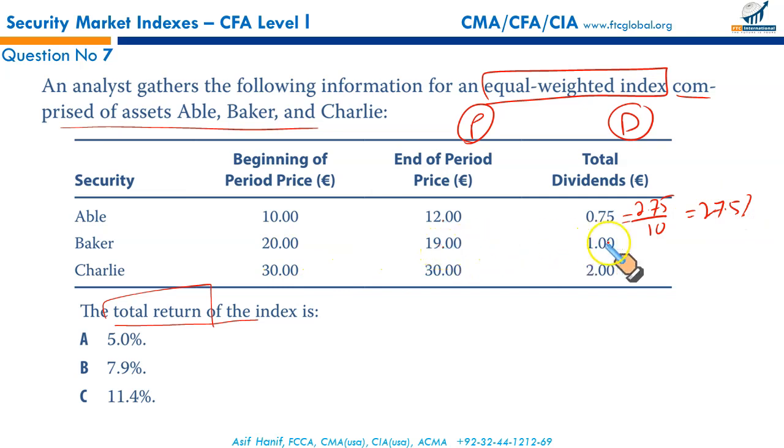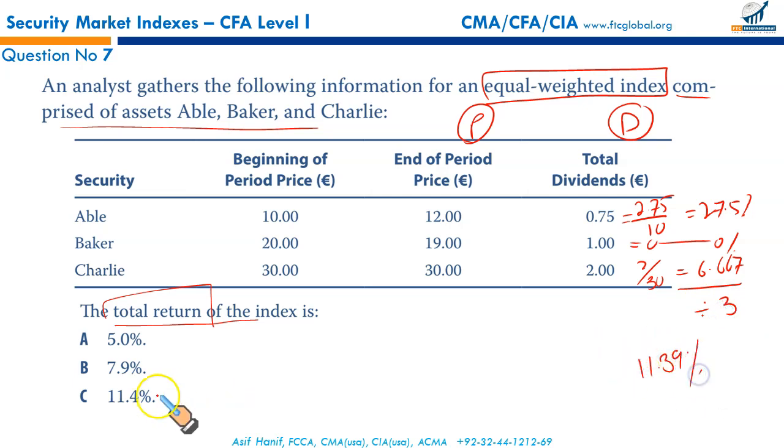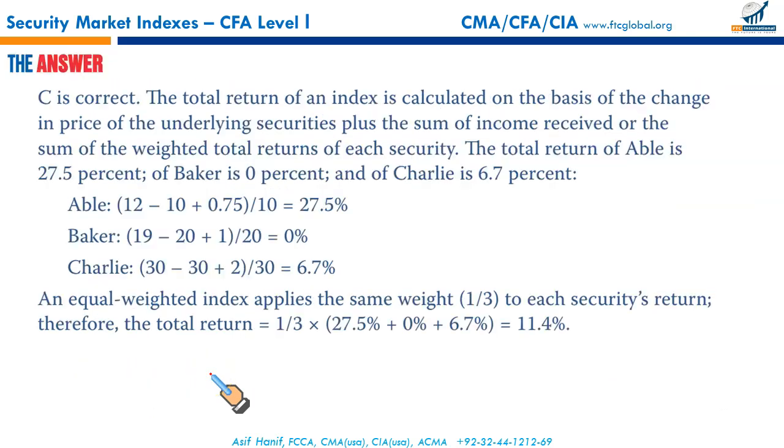2019 negative 1 plus 1, it's basically 0. This one, 30, 30 same, you got 2 dividends, so 2 is what percent of the initial beginning price, that is 66.667. Adding these 3 and dividing by 3, we did this a little while ago, it's 11.39%, so that's approximately 11.4. That makes C the correct option. All right, moving on.